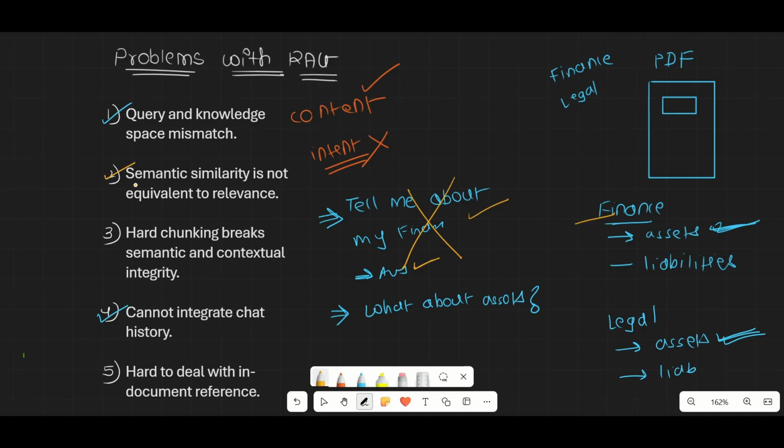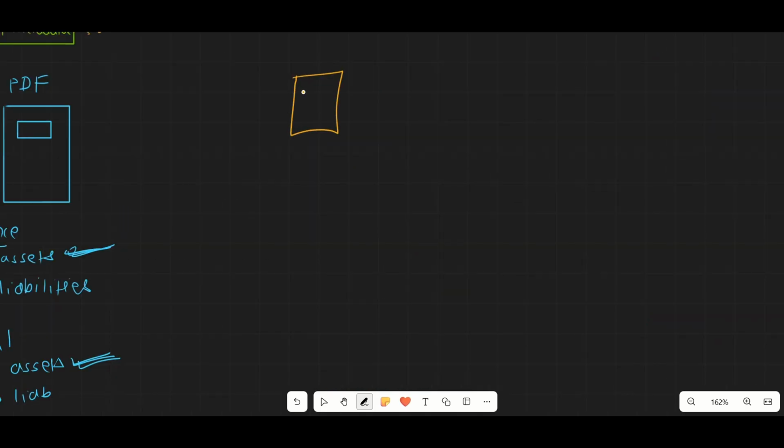Now let's talk about problem number 2, which is that semantic similarity is not equivalent to relevance. You have a PDF that you provide to the chatbot. It could be related to anything. Then let's say you write some query, for example, what are functions in Python.